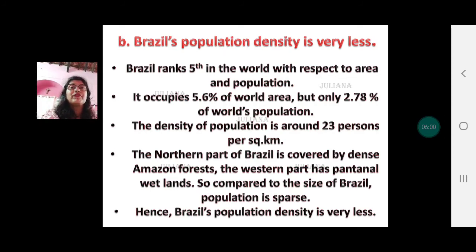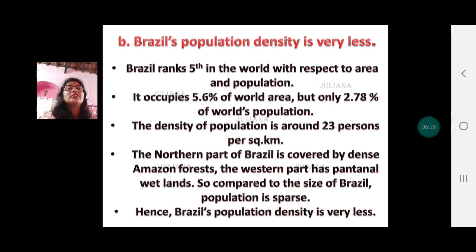Brazil ranks 5th in the world. We know the area of Brazil is huge, but population is less, right? So Brazil ranks 5th in the world with respect to area as well as population. It occupies 5.6% of world area, but only 2.78% of world's population. The density of population is around 28 persons per square kilometer.